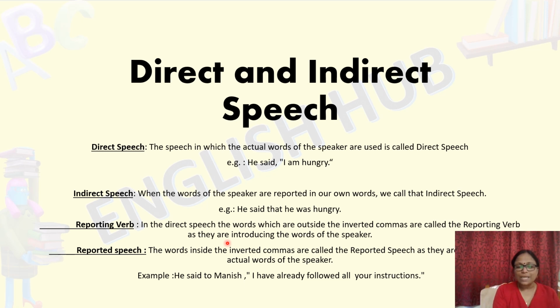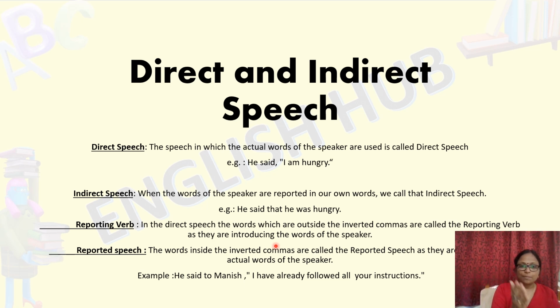The words are outside the inverted comma, as they are introducing the actual words of the speaker. And the words which are quoted, inside the inverted comma, are the actual words of the speaker. That is the reported speech.